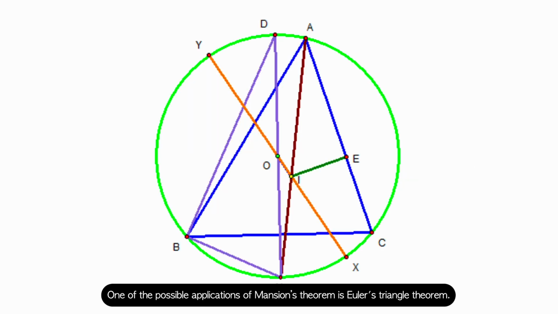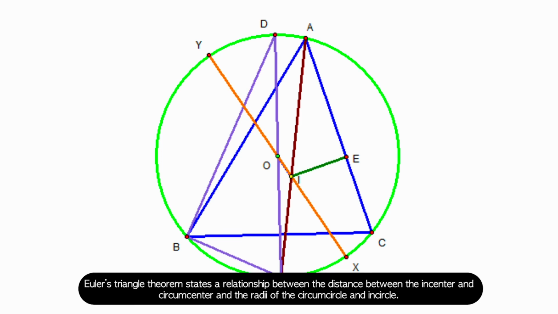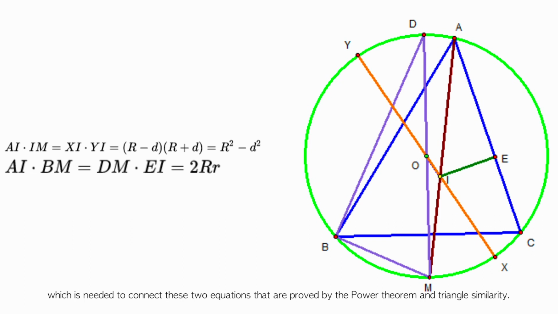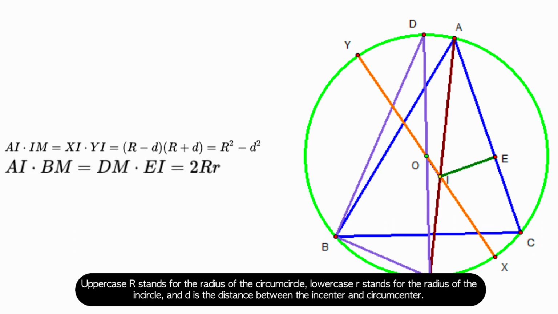One of the possible applications of Mention's theorem is Euler's triangle theorem. Euler's triangle theorem states the relationship between the distance between the incenter and the circumcenter and the radii of the circumcircle and incircle. In this situation, Mention's theorem is used to prove segments BM and IM are congruent, which is needed to connect these two equations that are proved by the power theorem and triangle similarity. Uppercase R stands for the radius of the circumcircle, lowercase r stands for the radius of the incircle, and d is the distance between the incenter and circumcenter.